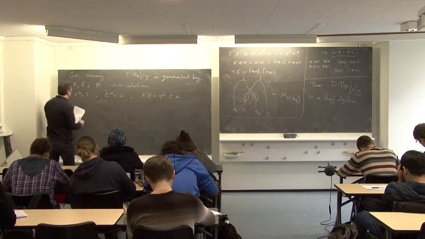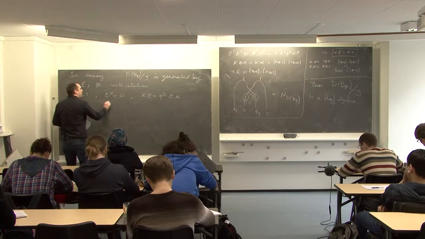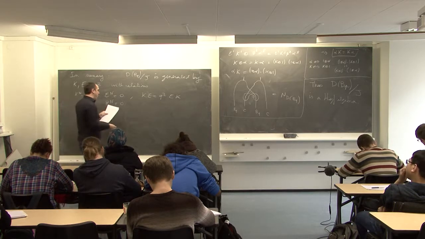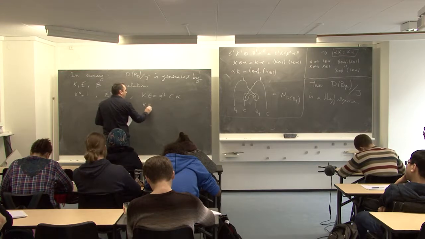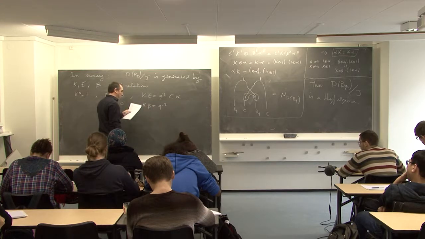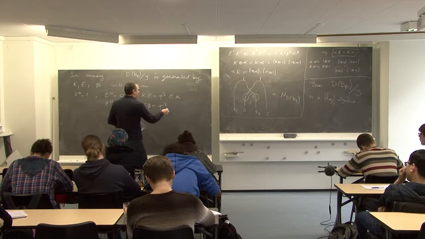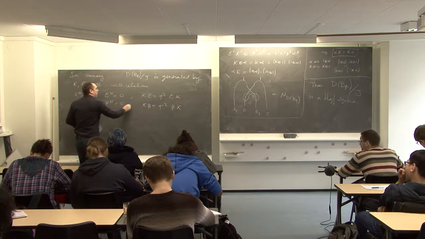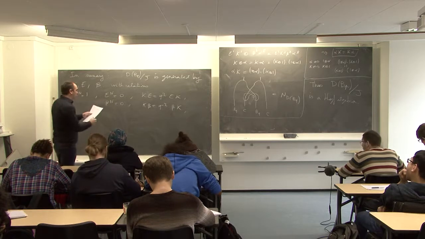So alpha to the n is 1, but alpha is K. We have this, so beta to the n is 0. And alpha beta is, so alpha is now K, K beta is q^-2 beta K. So these are the relations from C, and we have the cross relation.